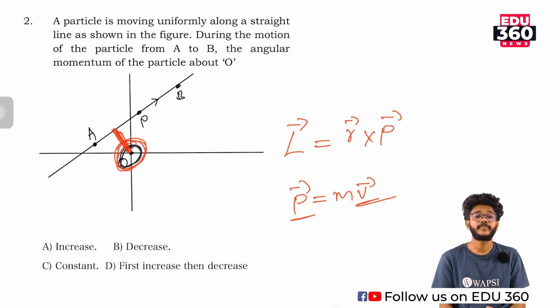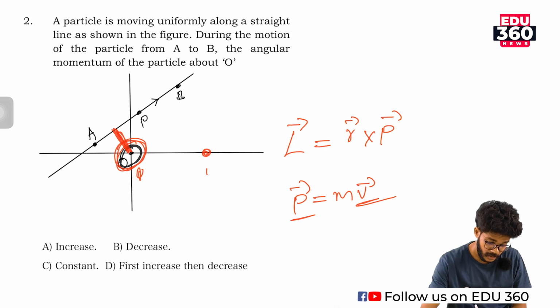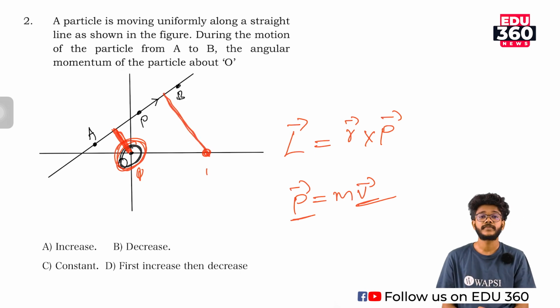If the point of the observer changed, initially here and finally here, then the perpendicular distance would change and be increasing, which means the angular momentum would increase. But here the origin is at this position and the observer stays there, that means R is not changing, that means the angular momentum is not changing.